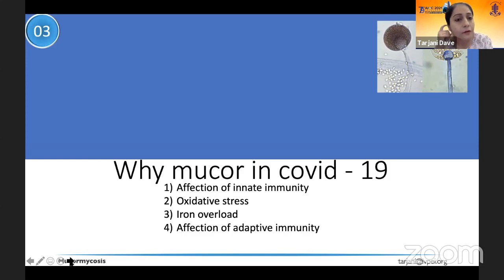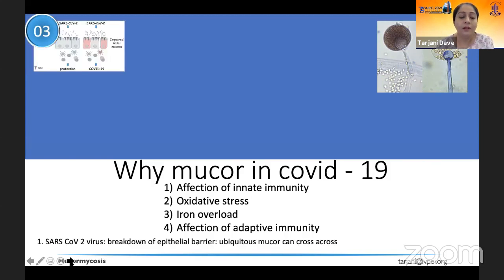Now, the burning question of the moment is, why do patients with COVID-19 develop mucormycosis? Why are we seeing a sudden increase? There are several reasons for this, and I'll take you through these one after the other. The first one is that the SARS-CoV-2 virus, when it produces COVID-19 infection, breaks down the epithelium within the nasal mucosa, which allows easy access for the spores of mucormycosis to enter and become invasive into the nasal passages.